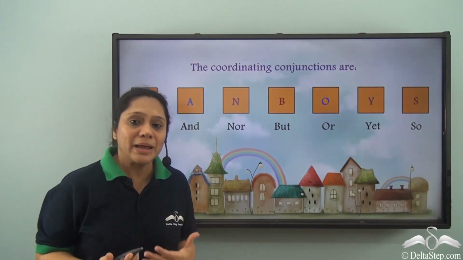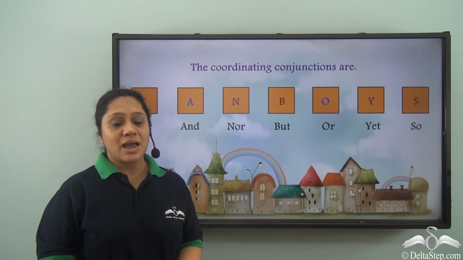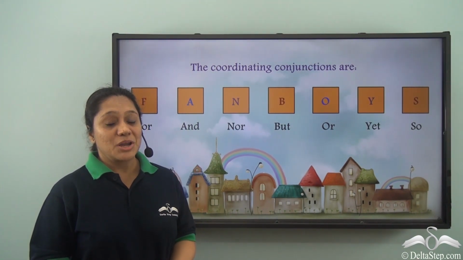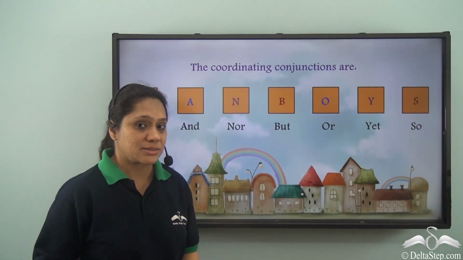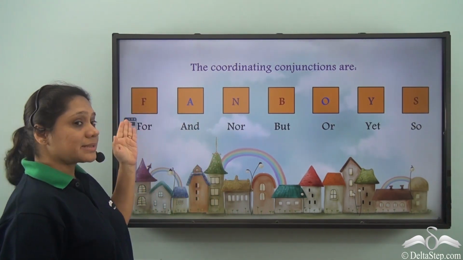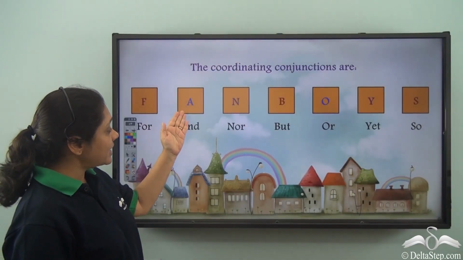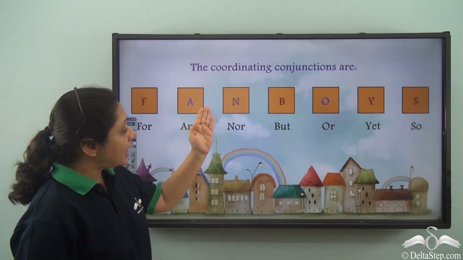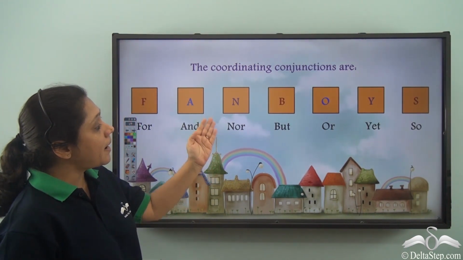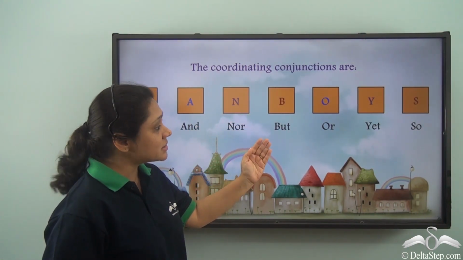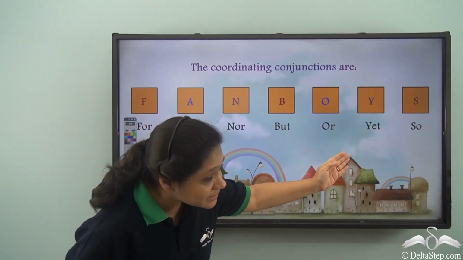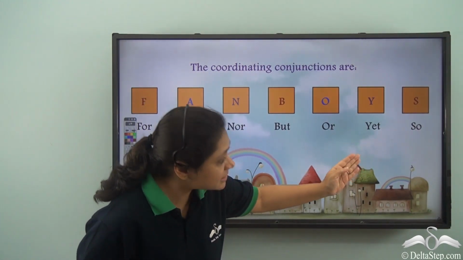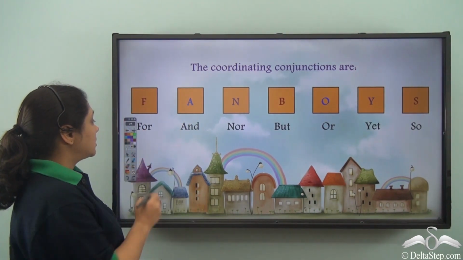Now, there are so many coordinating conjunctions. How do you remember them? You remember them with the acronym FANBOYS, where F stands for for, A stands for and, N stands for nor, B stands for but, O stands for or, Y stands for yet, and S stands for so.